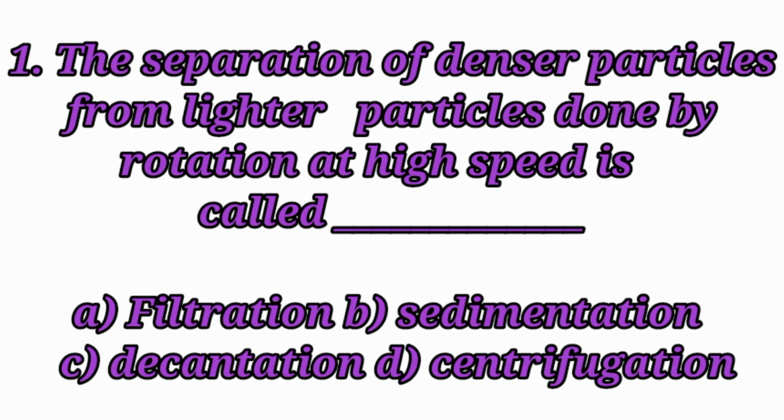The separation of denser particles from lighter particles done by rotation at high speed is called as. Here 4 options are given. We have to choose the correct one. The answer is D, centrifugation. The separation of denser particles from lighter particles done by rotation at high speed is called centrifugation.